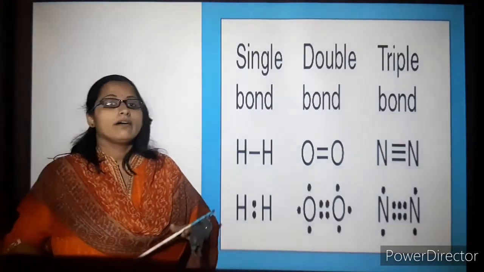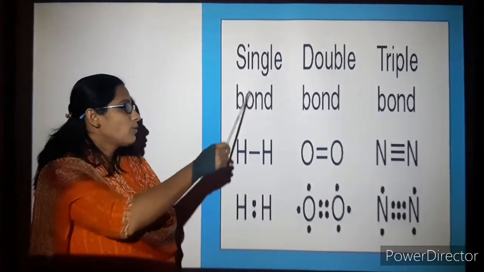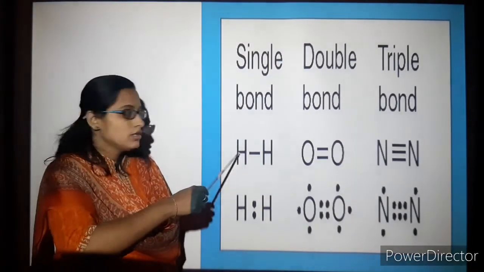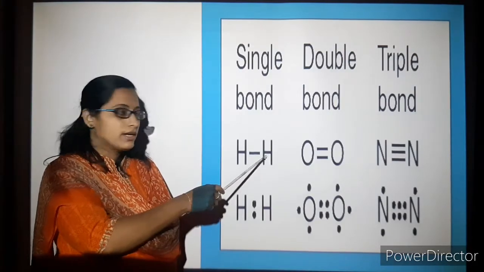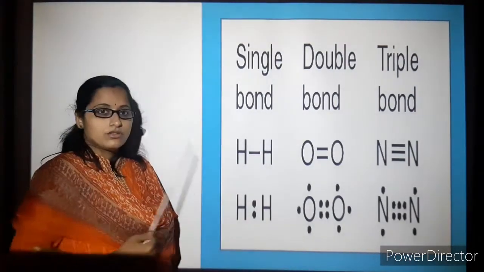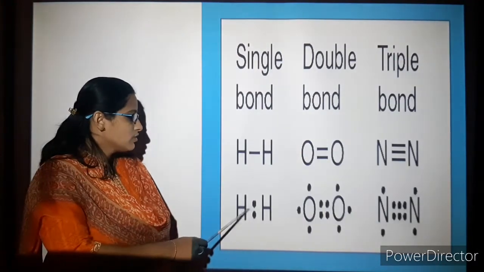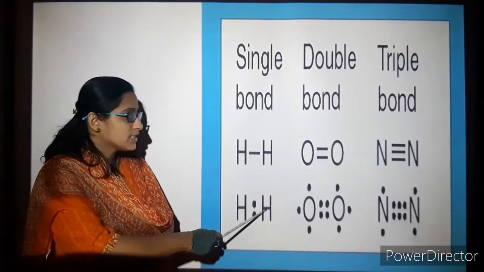Coming on to the next slide. Till now we have learned about covalent bonding. This is how it looks. The single bond, the example is hydrogen: 2 hydrogen atoms and a single bond. Or you can see the electron dot structure, with sharing of 2 electrons, 1 from each side.